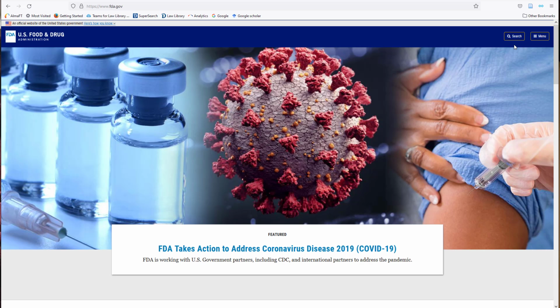We'll look more in depth at how the search works using the FDA site as an example. So imagine I'm searching for guidance documents. I click on search.